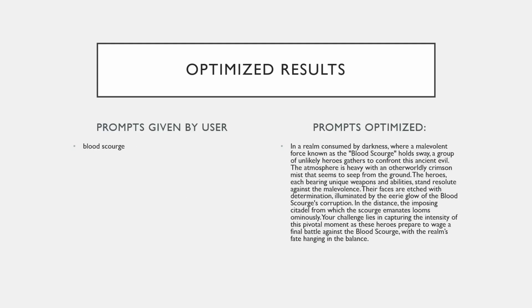These are some examples of optimized results I got from ChatGPT. As we can see, ChatGPT had actually come up with a whole paragraph of things to describe that particular image, which might be a bit too much, but this definitely increases the complexity and the beauty of the image by a long margin. I have asked ChatGPT to narrow down our optimized results into a single sentence, and some of them are as follows.